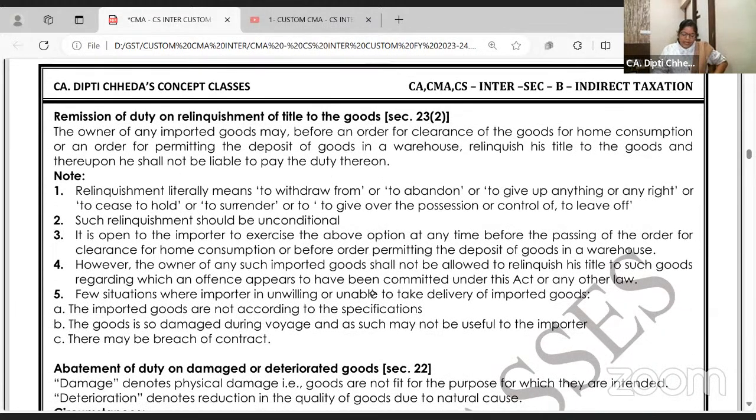Okay. Remission of the duty on relinquishment of the goods. Sometimes what happens after importing the goods, listen, I imported the goods in the month of March. I received the goods in August, of no use. They've been deteriorated. Paying custom duty will even be costly. So I don't want to import.